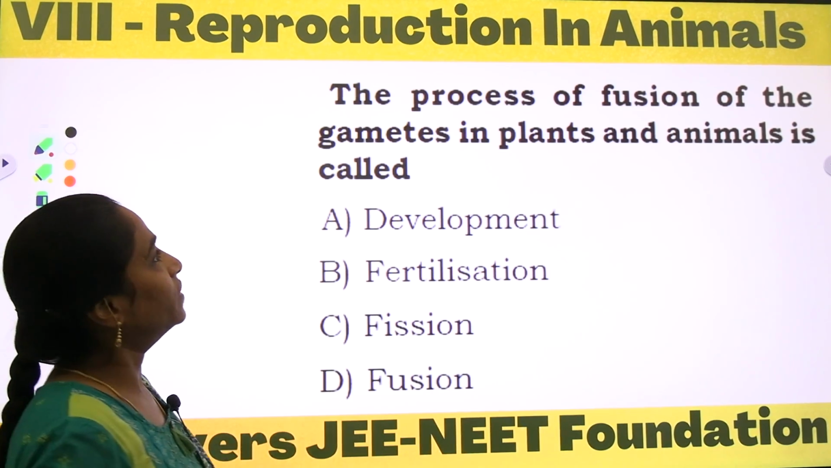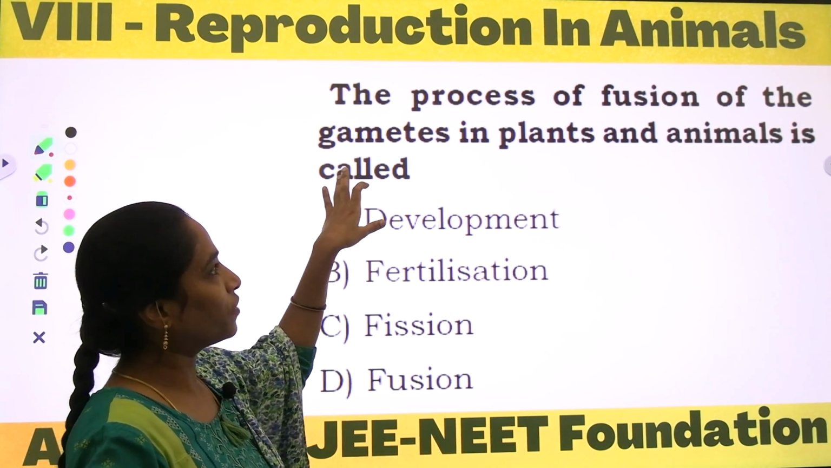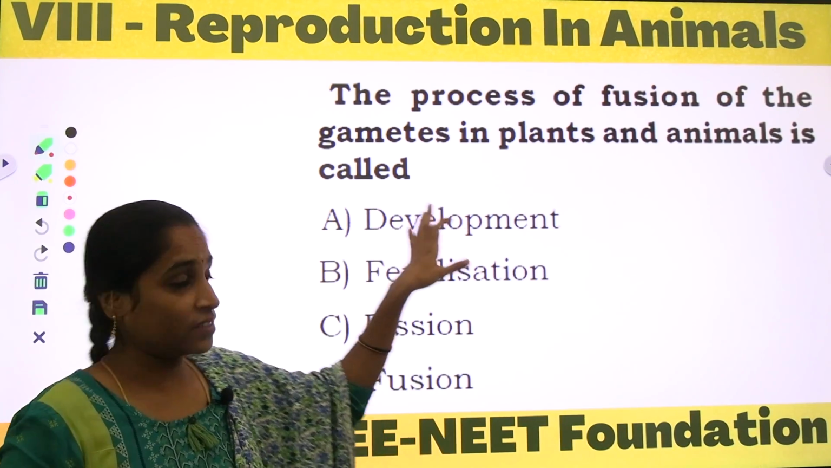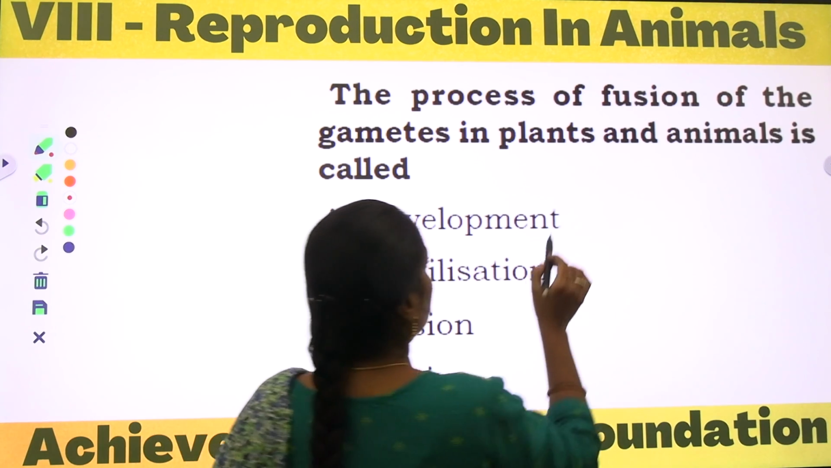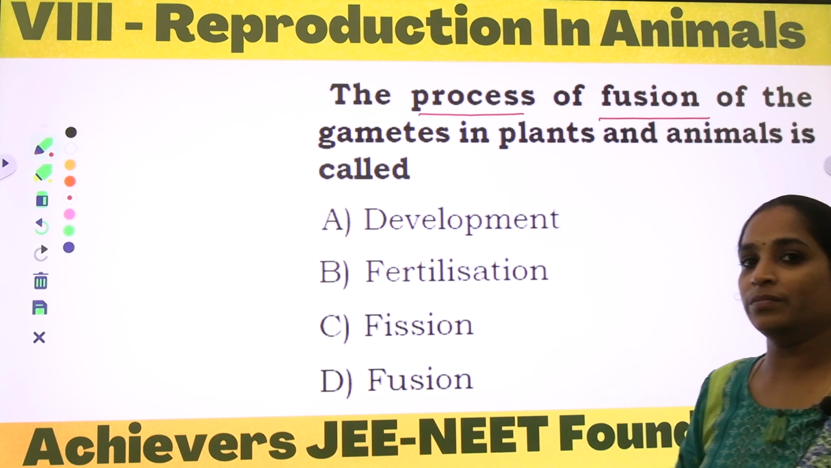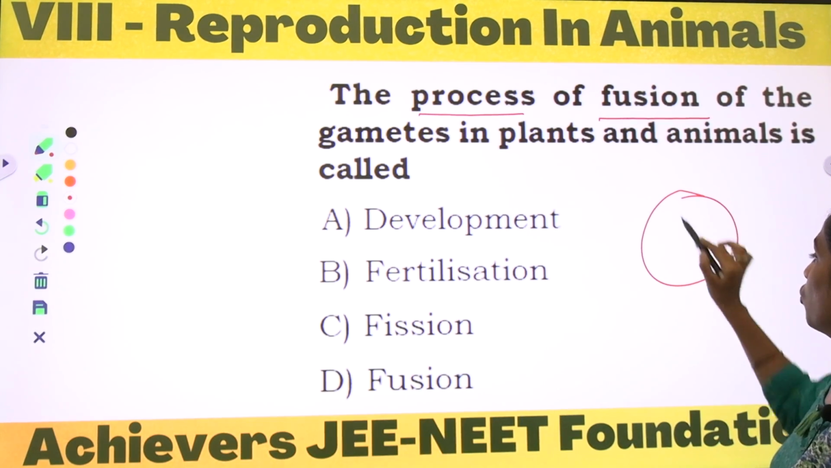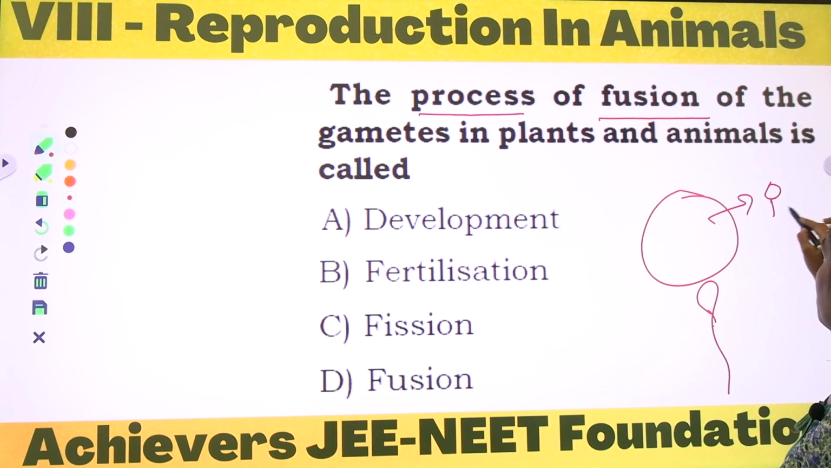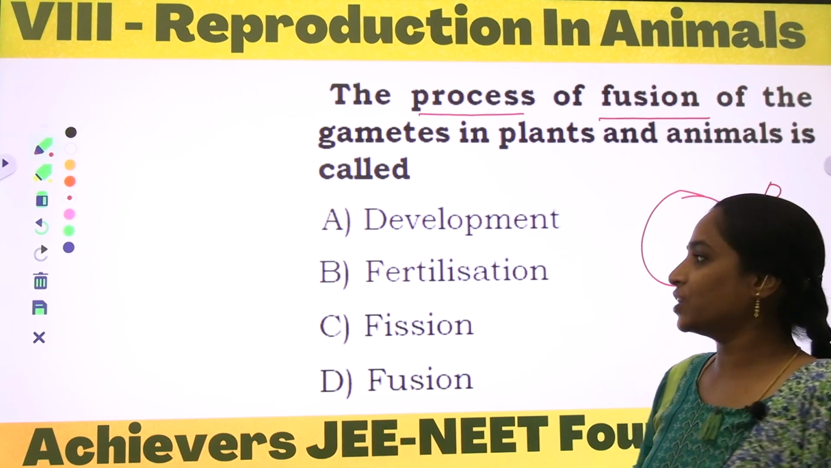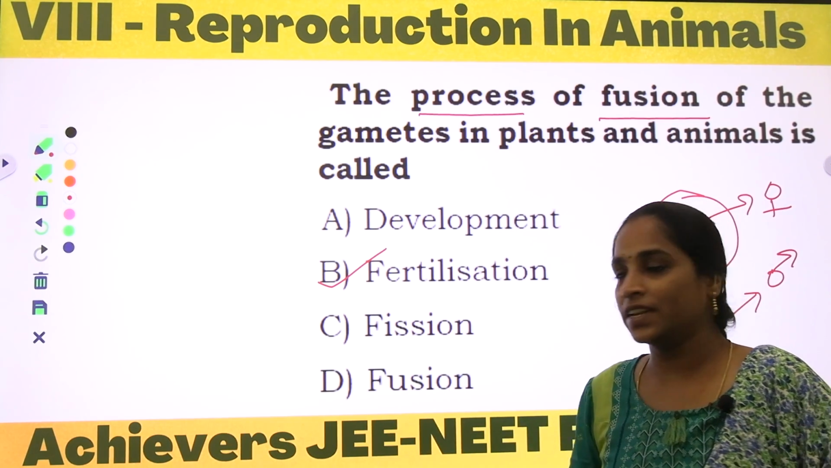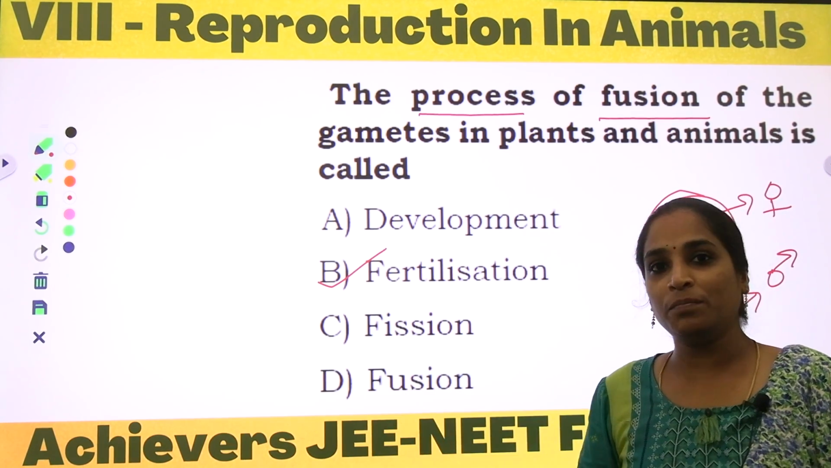What is the next question, dears? The process of fusion of the gametes in plants and animals is called the process of what? What is the process of fusion? Nothing but fusing of both the ovum and the sperm. Okay, the female gamete and the male gamete. So fusion of these two is considered a fertilization process.